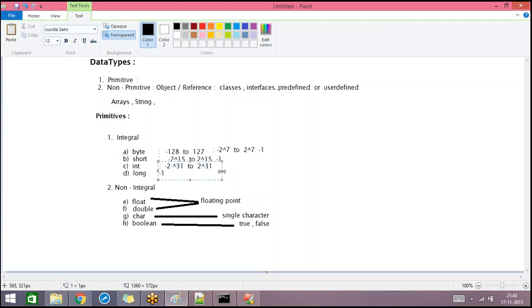So this is the minimum and the maximum range supported by int. And for long, it is minus 2 power 63 to 2 power 63 minus 1. So this is the range that we can represent for these different data types.